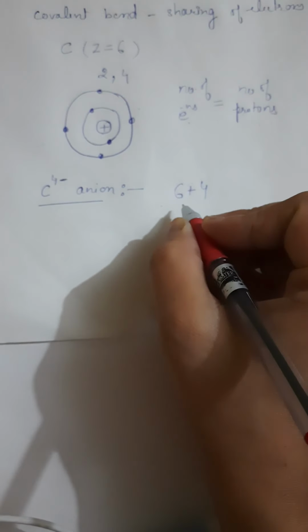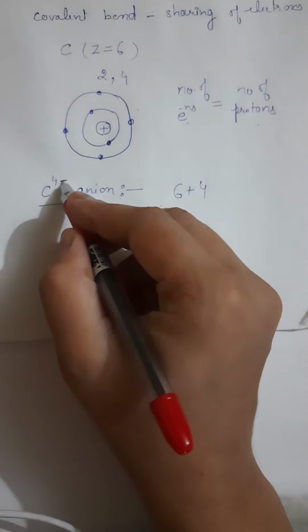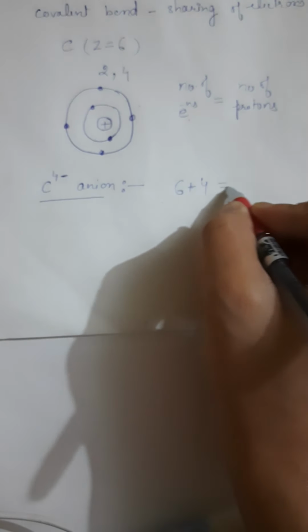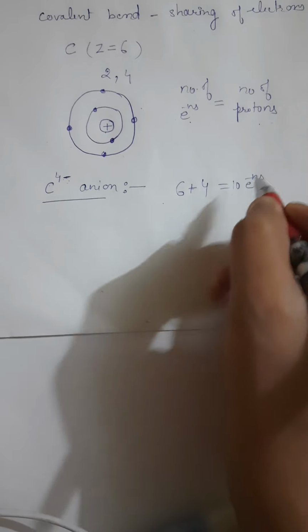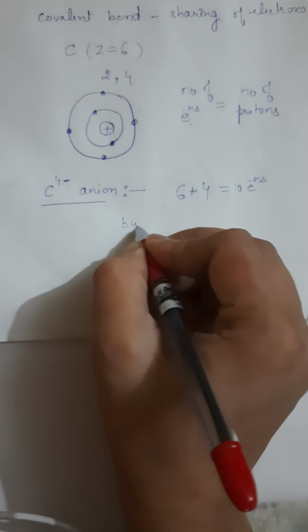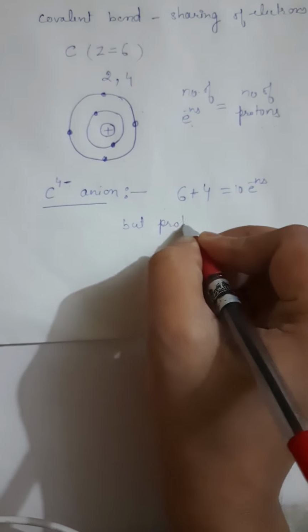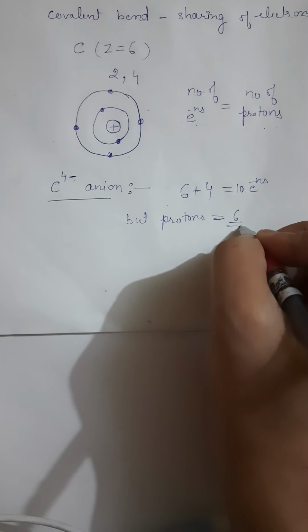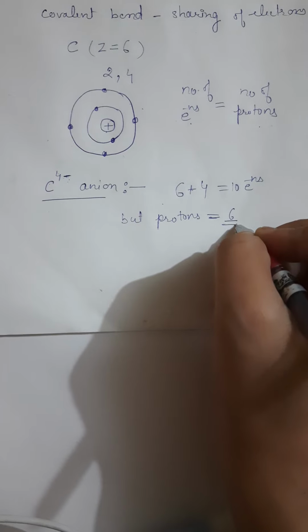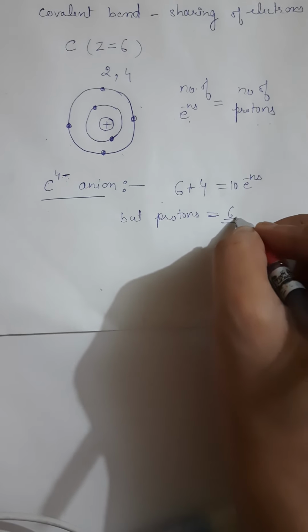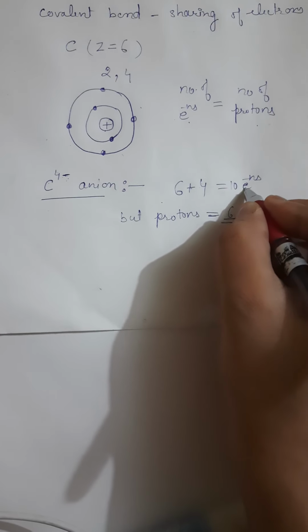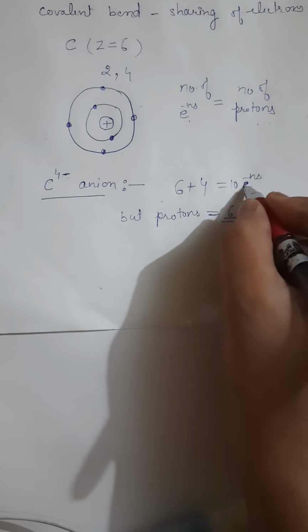After taking 4 electrons, the total number of electrons will become 6 plus 4, that is 10 electrons. But the number of protons is only 6. It is not possible for 6 protons to effectively hold 10 electrons.